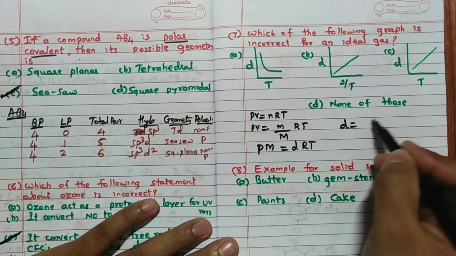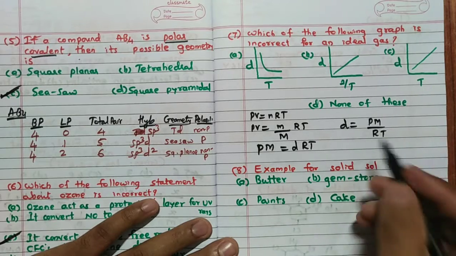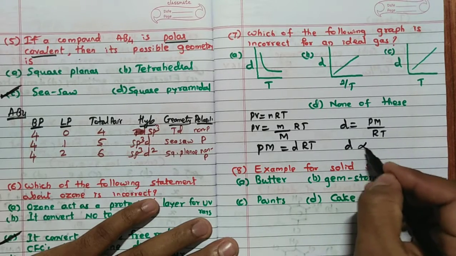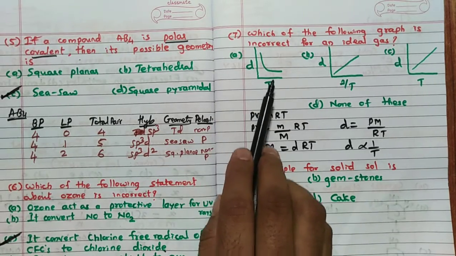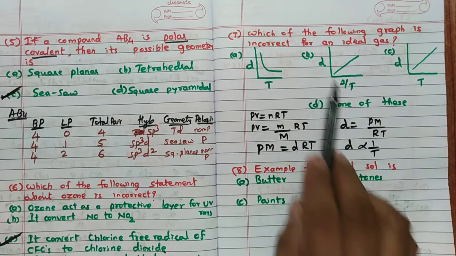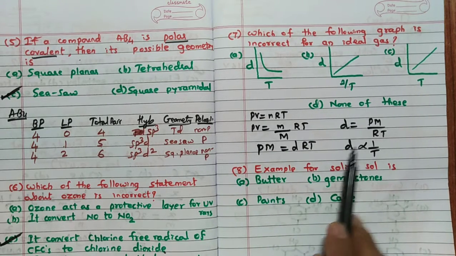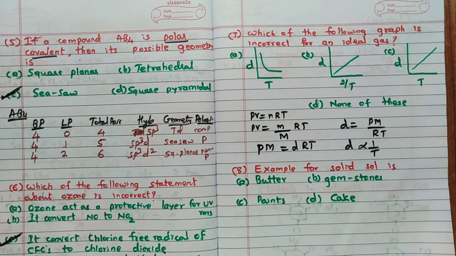Now density is equal to, remember, PM divided by RT. So when I consider P, M and R constant, D is proportional to 1 by T. Because of that reason you can say this particular DT graph is correct, no doubt in it. D versus 1 by T is also correct. D and 1 by T are directly proportional, but D and T are inversely proportional. As T increases, D increases, it is wrong. So hence the answer for this question is, remember, C.